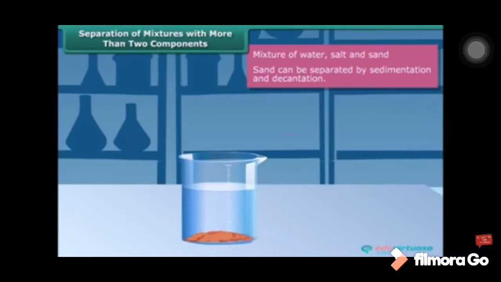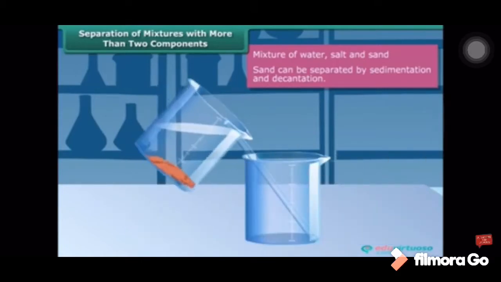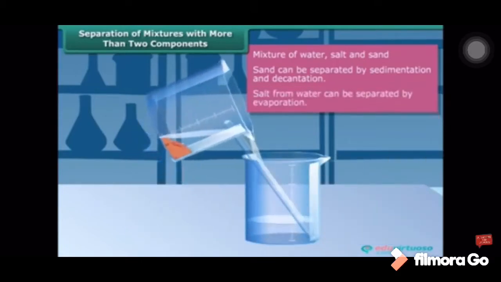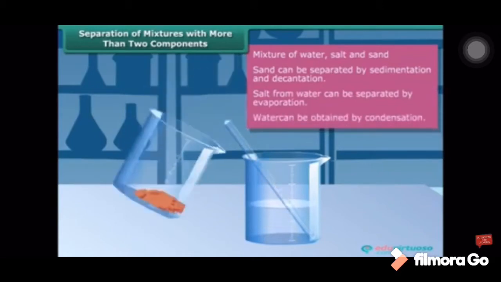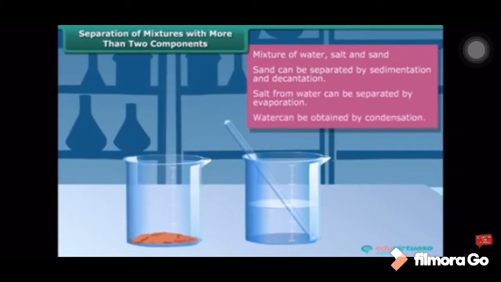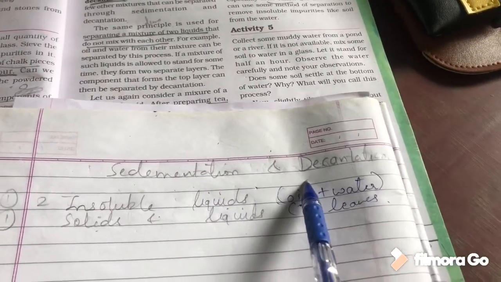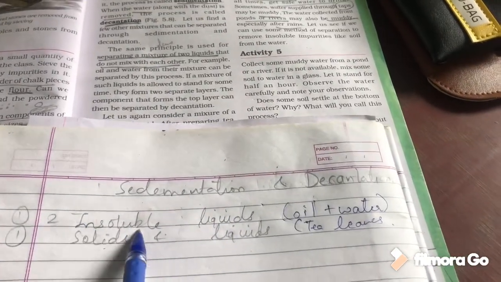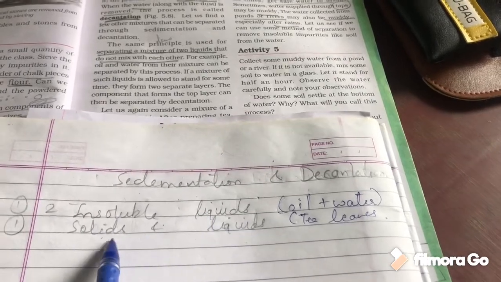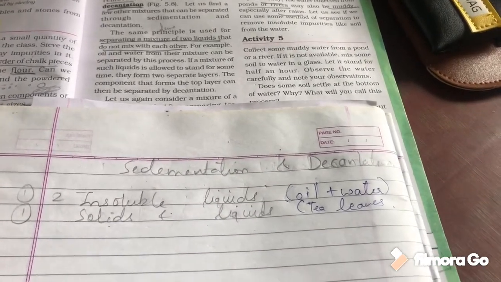And if you collect the clear water above in a separate container, it is known as decantation. Why does this happen? Because the heavier particles settle down while the lighter ones come above. Another point given here is that these two processes, sedimentation and decantation, can be used when a mixture of two insoluble liquids is made, or solids and liquids are mixed with each other.